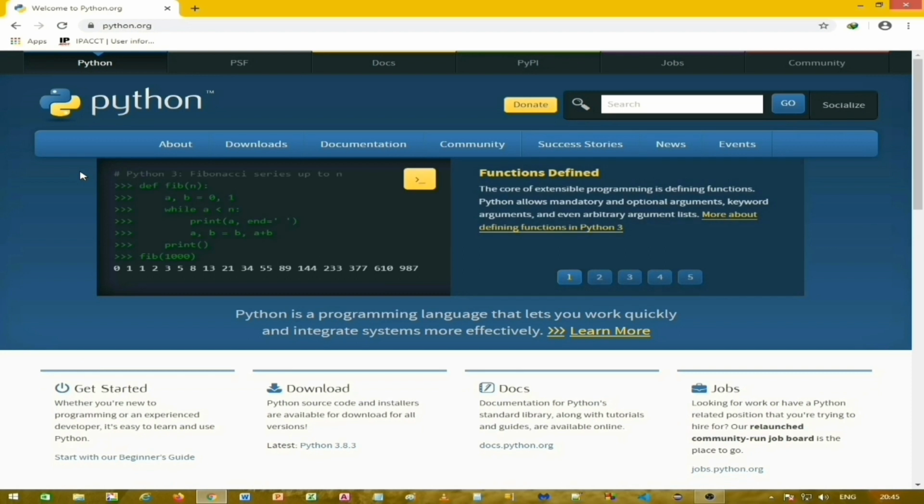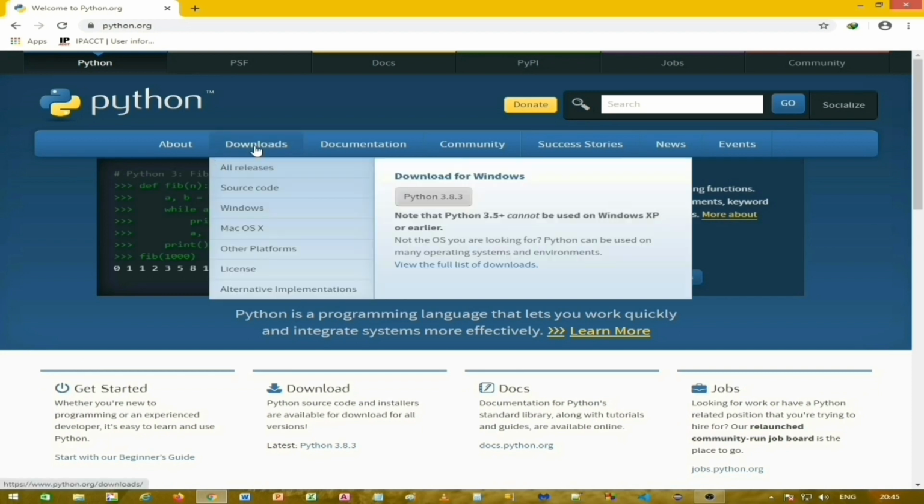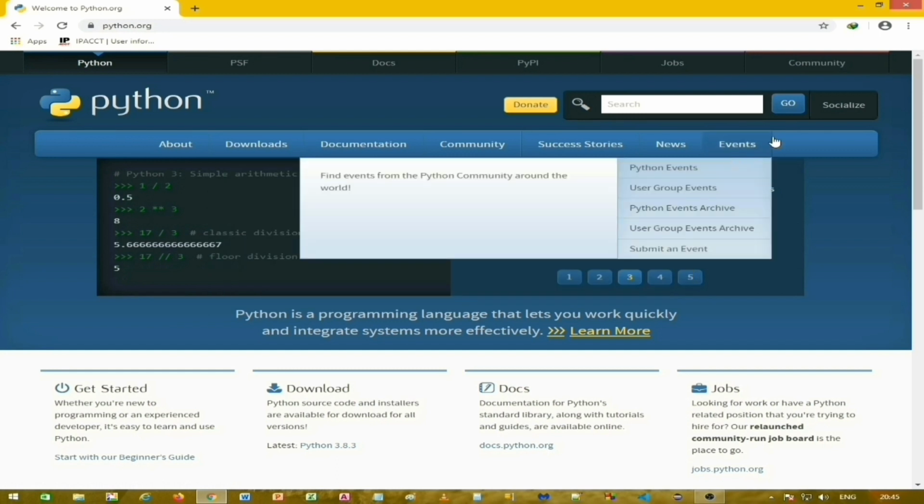Now go to the Downloads tab. Select your operating system, in this case it is Windows, and click the button that says Python 3.8.3, which is currently the latest version available. Click to download the setup file. I'll close the browser now.